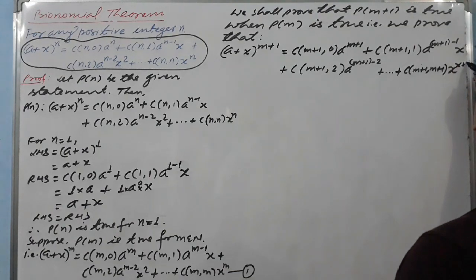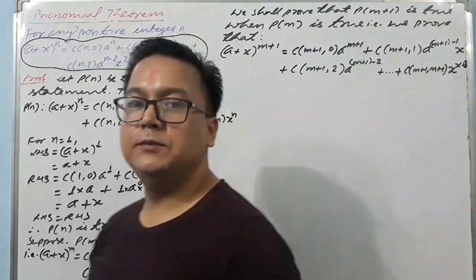So again, now you will understand, m plus 1. Now we want to prove this one.